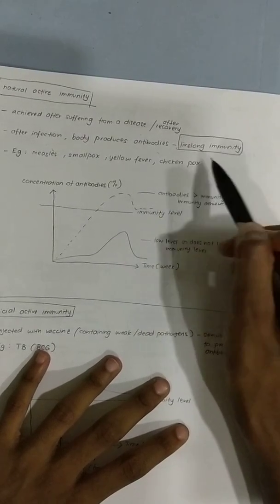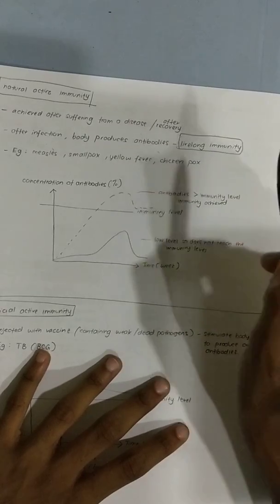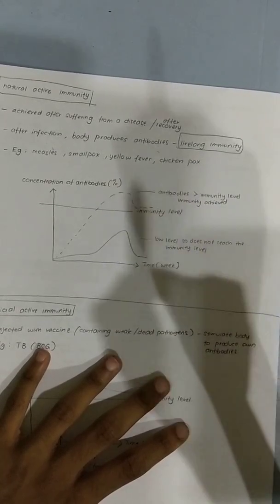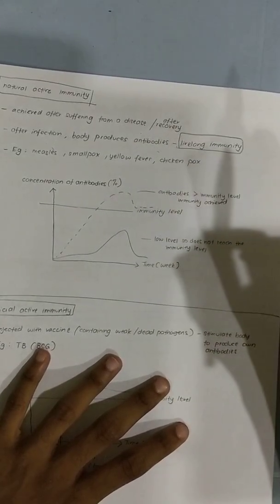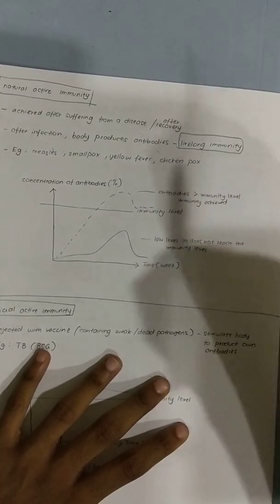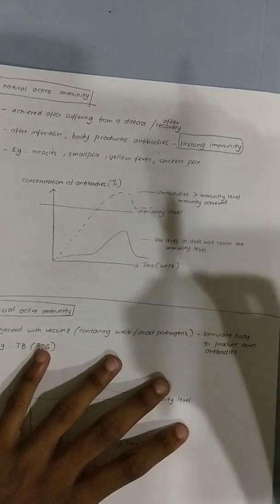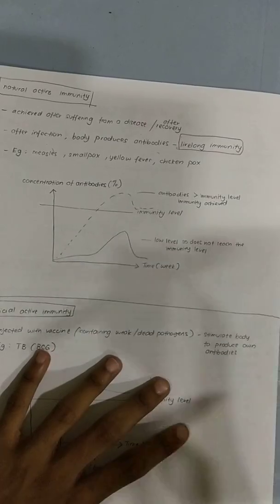What does this lifelong immunity mean? Take for instance chickenpox. Usually people get chickenpox only one time. Why only one time? It doesn't mean the virus never enters your body again.